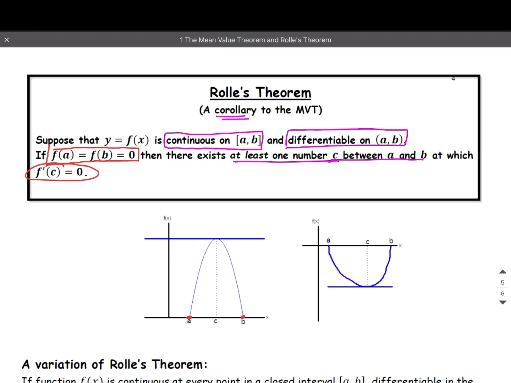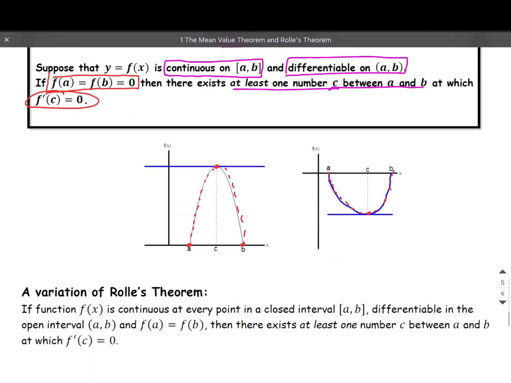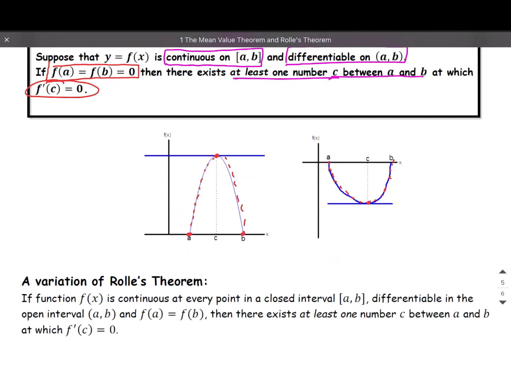The reason is that this graph has to either go up and then come back down to 0, so it has to have a maximum, or it has to go down and then come back up, so it would have to have a minimum. So if the function values are both 0, there has to be a turning point somewhere, which means there's a horizontal tangent line.